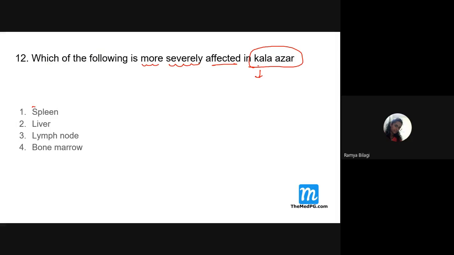I think it is the right answer, perfect answer, no doubt. Even in your sleep you should tell spleen only. So spleen, splenomegaly is biggest. This point you have to remember.